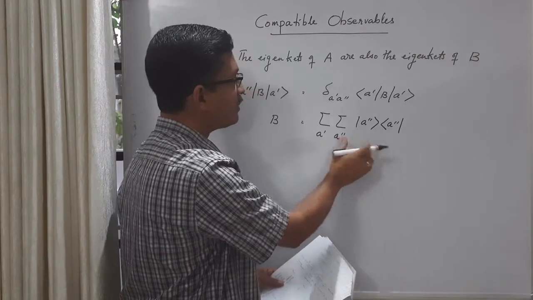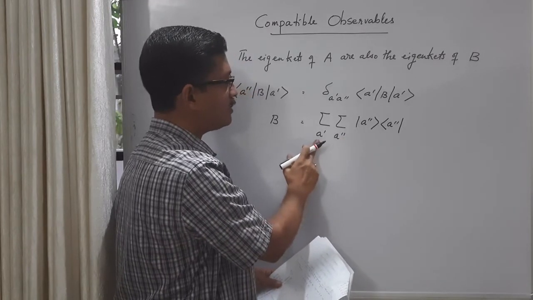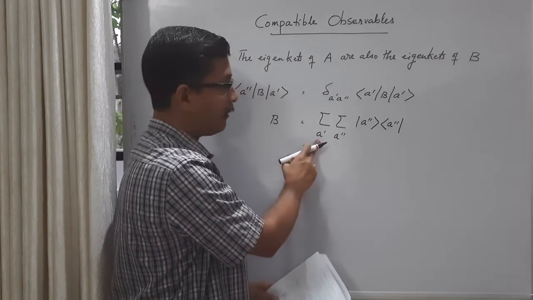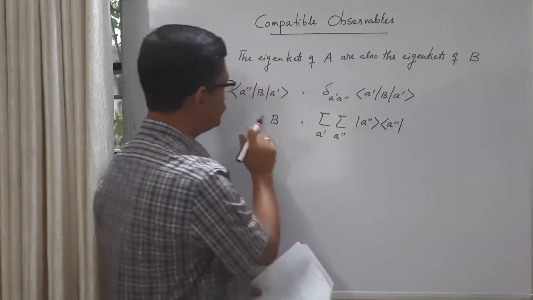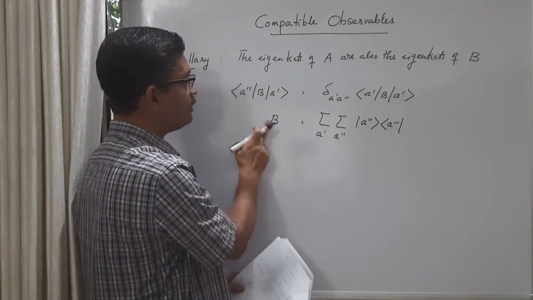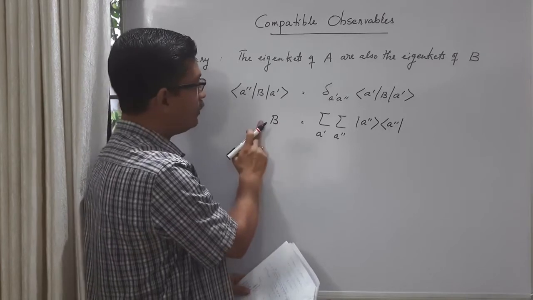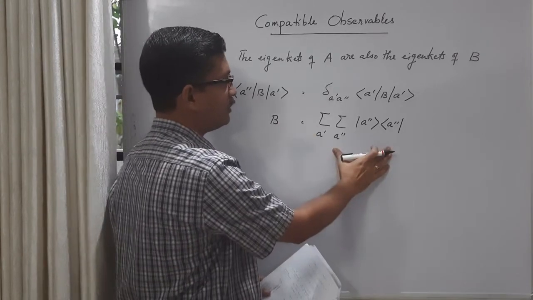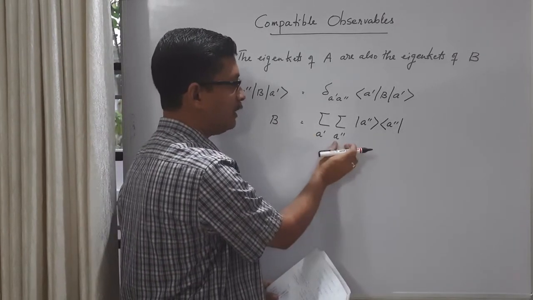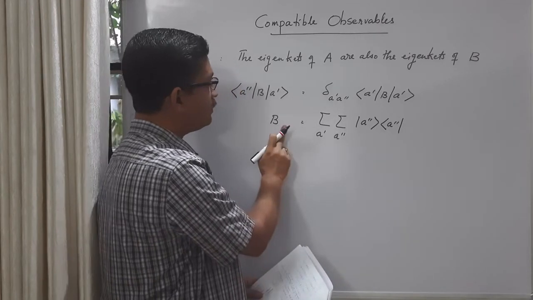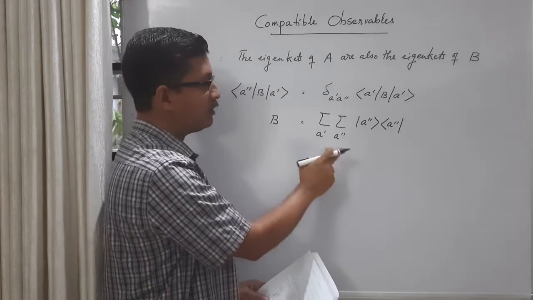And the same completeness condition I am also going to express in terms of another index, A prime. Essentially I am introducing an identity on the left and an identity on the right. For the left identity I express the completeness in terms of the index A double prime. For the identity on the right side of B I use the index A prime.